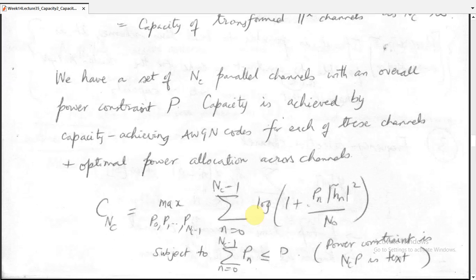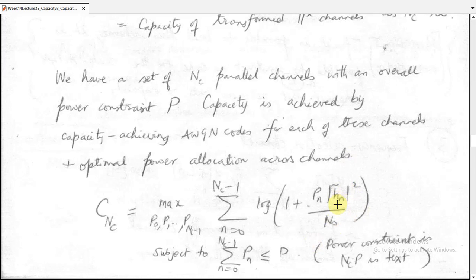So we have an optimization problem here. What is the optimization problem? C_Nc is the maximum over P_0 to P_{Nc-1}. We have to allocate powers across each carrier in a way that maximizes the capacity, and the number of powers is equal to the number of carriers. So it is the maximum over P_0 to P_{Nc-1} of the sum for n = 0 to Nc minus 1 of log of 1 plus P_n |H_n|^2 divided by N_0. This is the signal to noise ratio for each subcarrier.